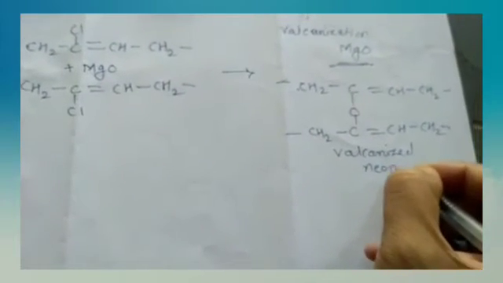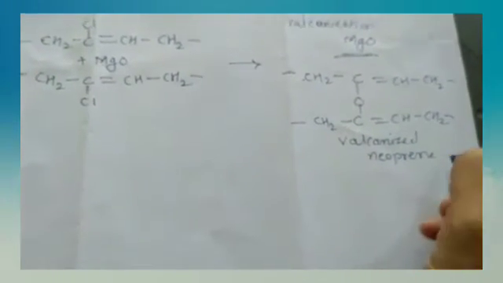This is vulcanized neoprene rubber, taken n times.